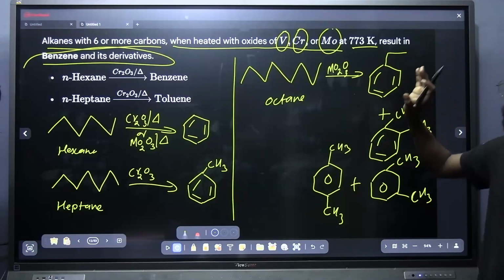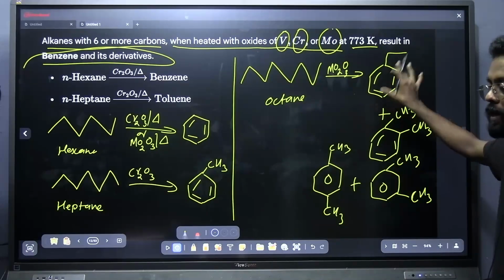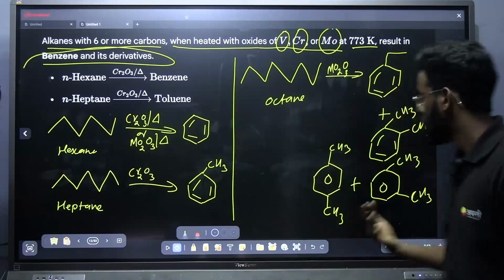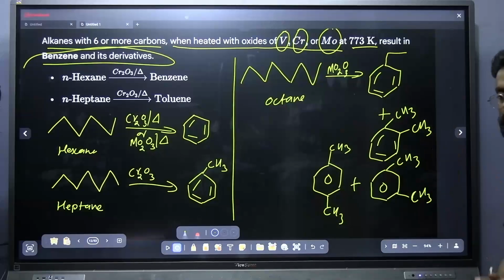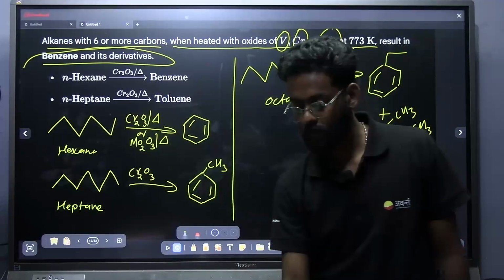The one thing that you have to fix is the aromatic compound or aromatic ring, and the remaining you have to put as the side chain. That's the point. Is it clear, everyone?